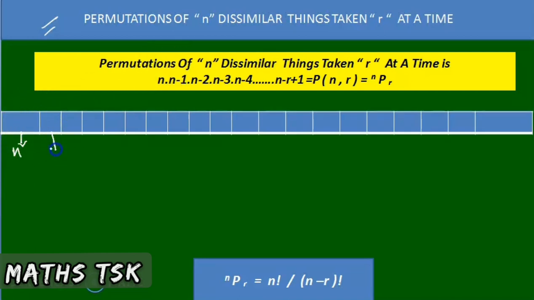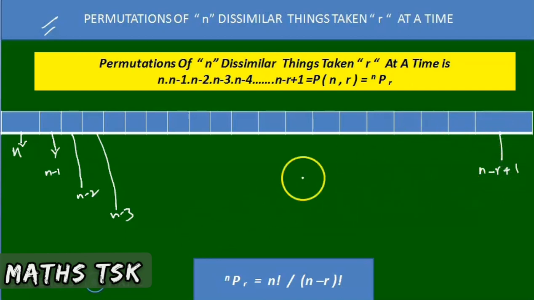Next place, since we are left with n minus 1 things, it can be done in n minus 1 ways. Third place, n minus 2. Fourth place, n minus 3. So the first place is n, second is n minus 1, third is n minus 2, fourth is n minus 3. So the last place, the rth place, can be done in n minus r plus 1 ways. So according to the fundamental principle, the total work can be done in n into n minus 1 into and so on, up to n minus r plus 1.